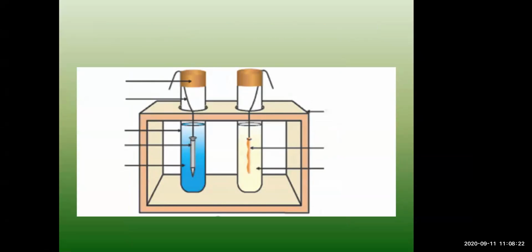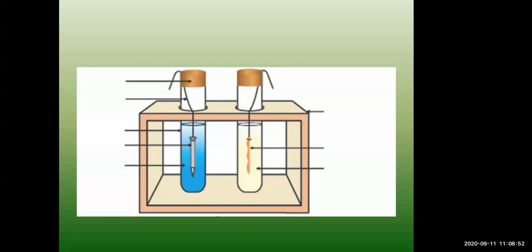To start the experiment, take a clean copper wire and a clean iron nail as shown in the diagram. Dip the copper wire in ferrous sulfate solution and the iron nail in copper sulfate solution. Dip both in the solution of the particular metal, and keep on observing continuously at a fixed interval of time.